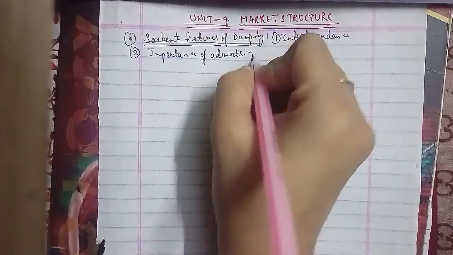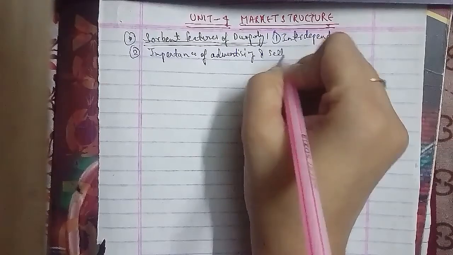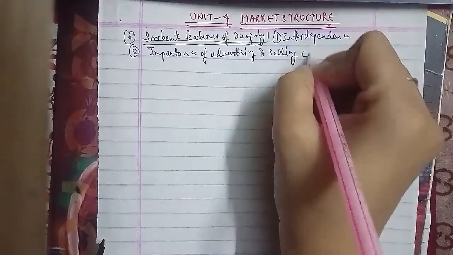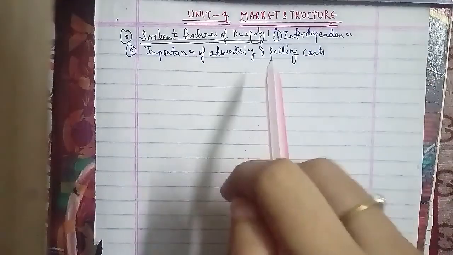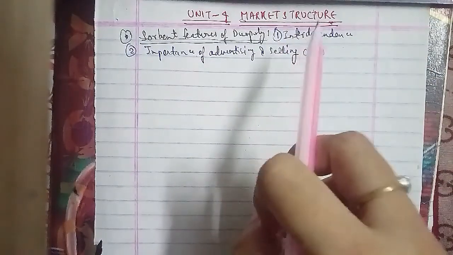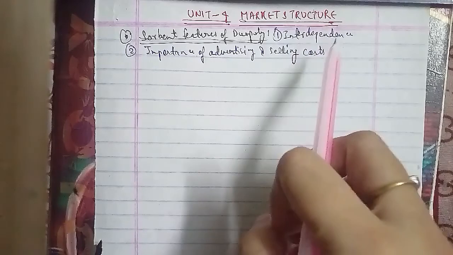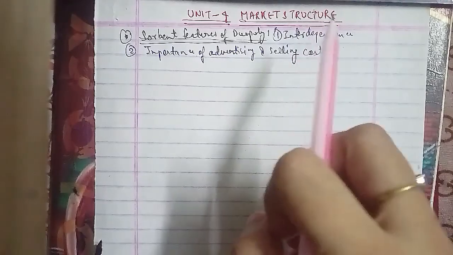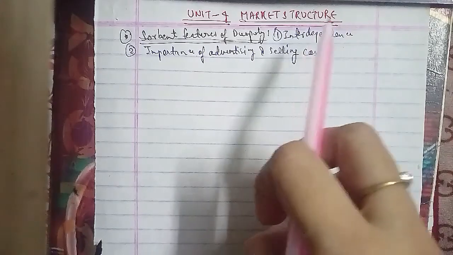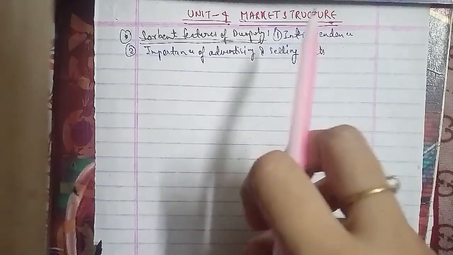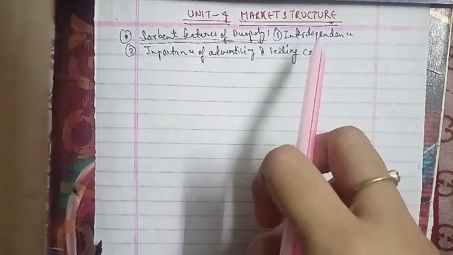A direct effect of the interdependence of oligopolists is that the firms have to employ various aggressive and defensive marketing weapons to gain a greater share in the market or to maintain their share. For this, the firms have to incur a good deal of cost on advertising and other measures of sales promotion.